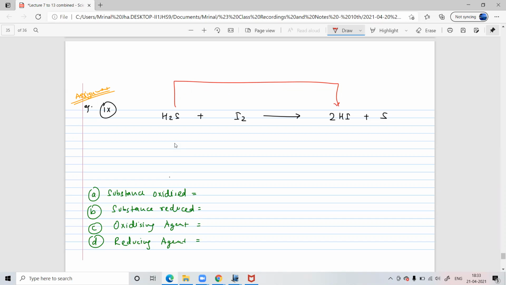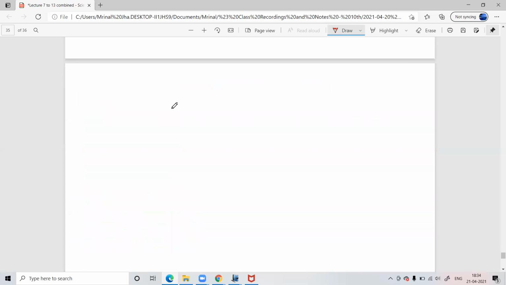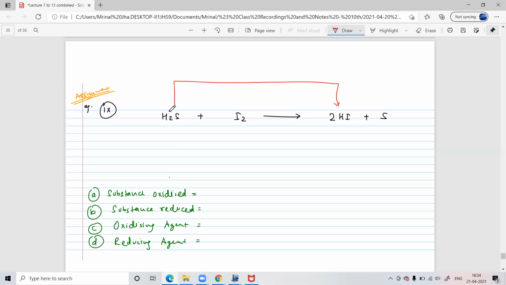Everyone agrees? Yes, sir. And so what is happening here? Tell me the explanation. Like I always tell you, know what got added, what got removed. Based on that, is it oxidation or reduction? Addition of a metal, so reduction.